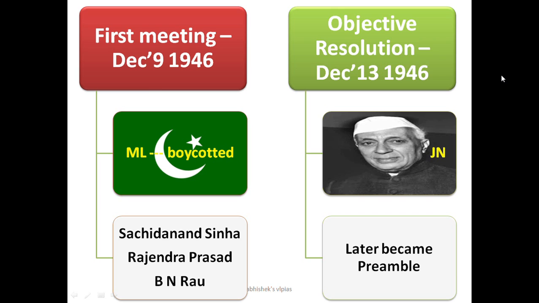And Sachidananda Sinha, Rajendra Prasad, and B.N. Rao. These are the three important names. Sachidananda Sinha was the temporary president of the initial meeting, and later he was succeeded by Rajendra Prasad, the permanent president of the Constituent Assembly, and B.N. Rao is a person who advises on legal matters. So he's a legal advisor.